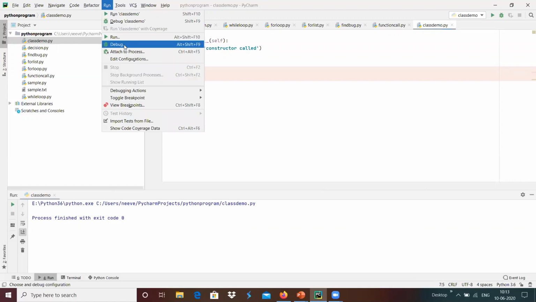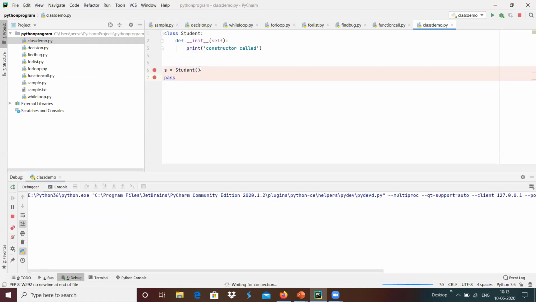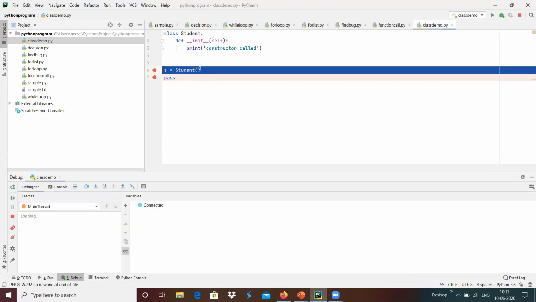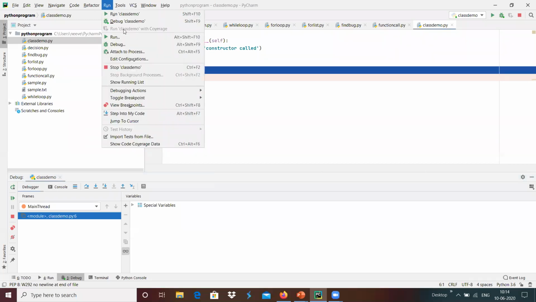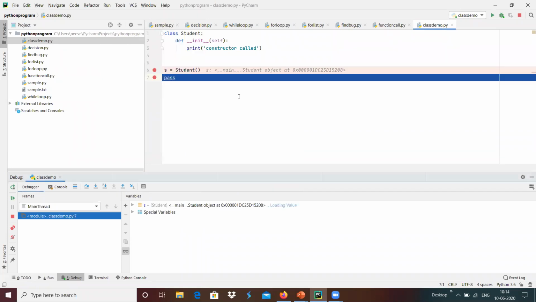I'm going to debug this program, debug class demo. Now the program control is going to create an instance for this student class. If I execute this with the debugging option step over, which executes one complete function and goes to the next line, I'm going to do that with step over.